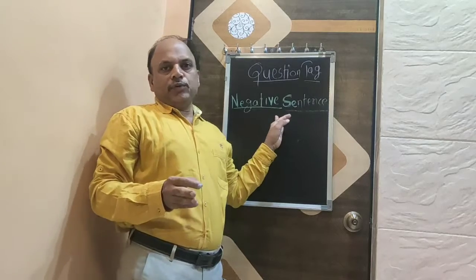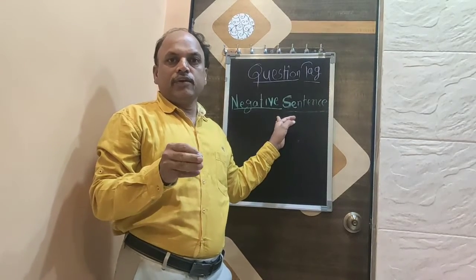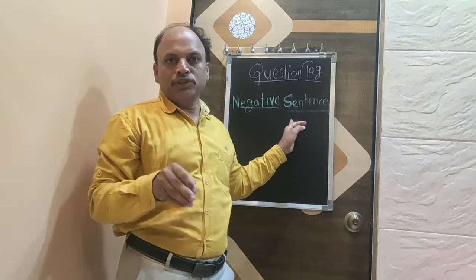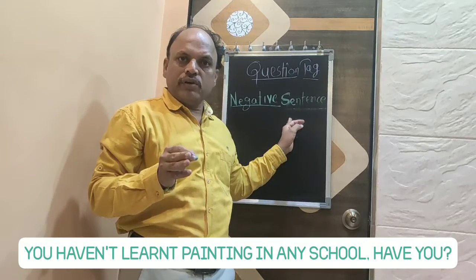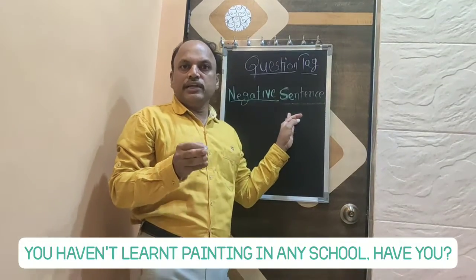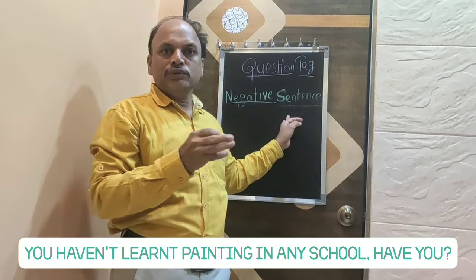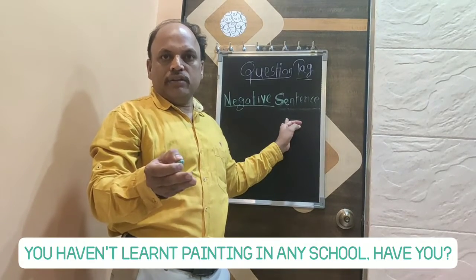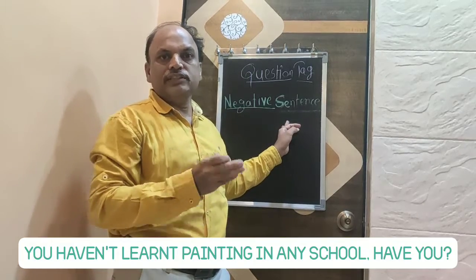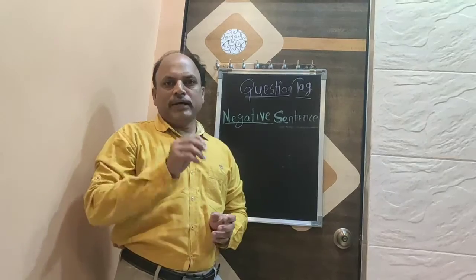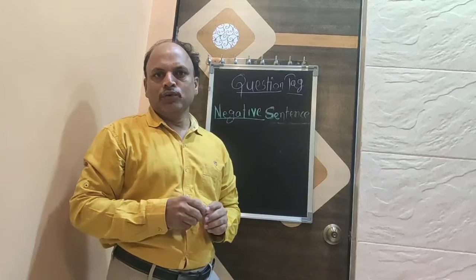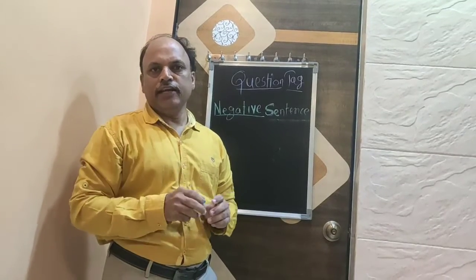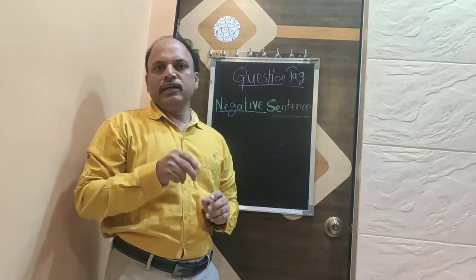When the statement is negative sentence, then question tags will always be positive. For example, you haven't learnt painting in any school, have you? Auxiliary verb is have. We will use have, then subject, have you, since the statement is negative one. So friends, keep it in mind always, when the statement is positive, then question tag will always be negative, while when the statement will be negative, then question tag will always be positive one.